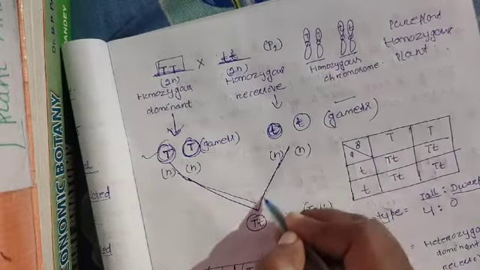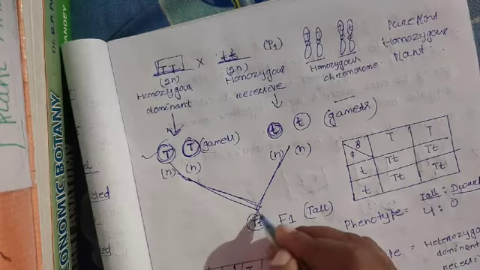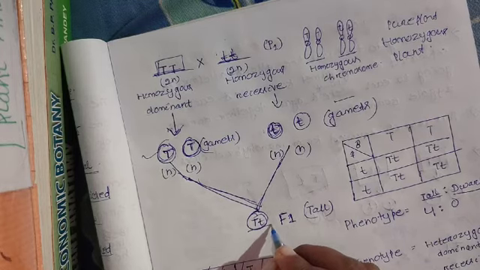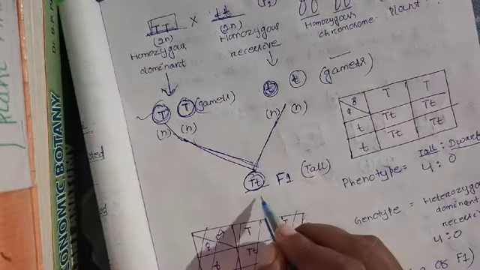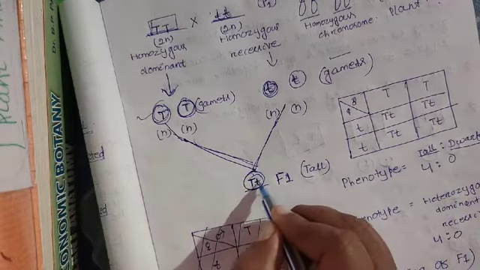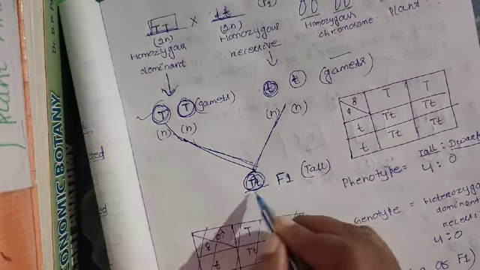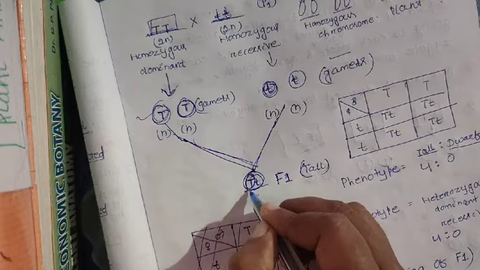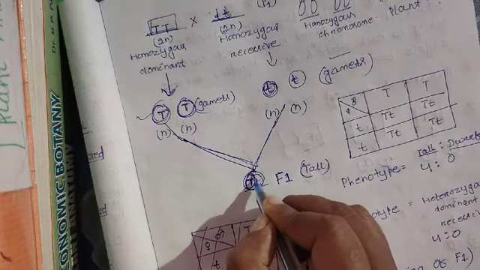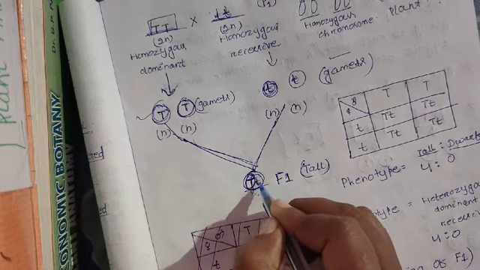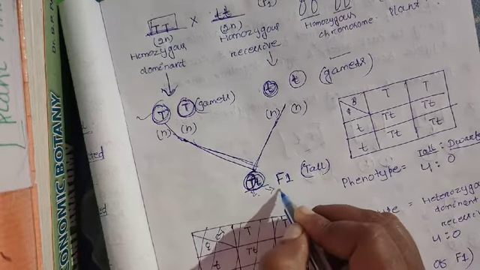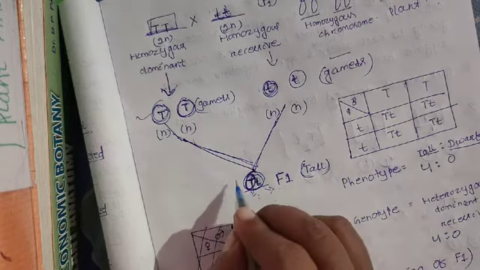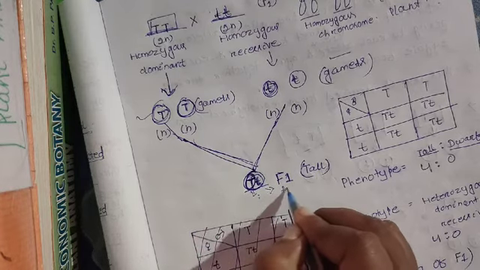These gametes are fertilized with each other to give a zygote, and from the zygote we get the F1 generation. Mendel found that in the F1 generation only one character is expressed. In this case the plant is tall. So here the dominant allele, the capital T, is expressed and the recessive allele, small t, is not expressed. So it concludes that capital T is the dominant allele and small t is the recessive allele.